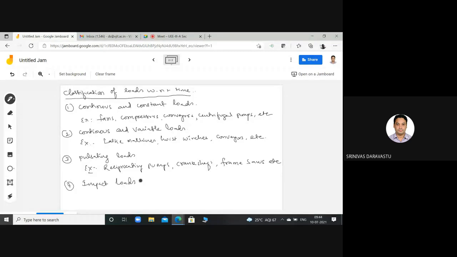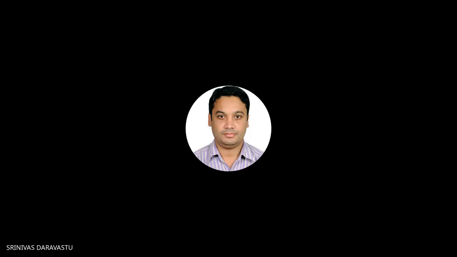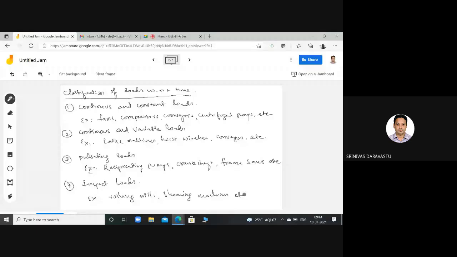Okay, the load on the motor having regular and repetitive load peaks or pulses, that is, the load increases to a maximum level suddenly. That is called impact loads. Examples: rolling mill, shearing machines, etc.